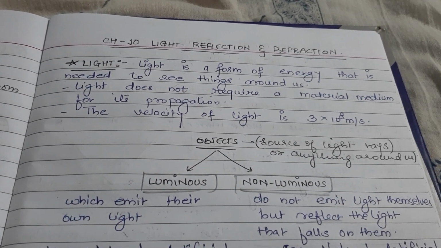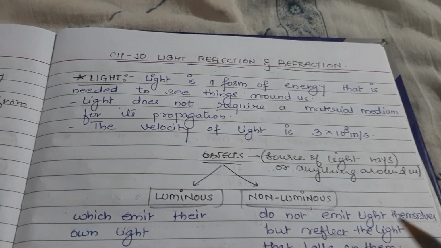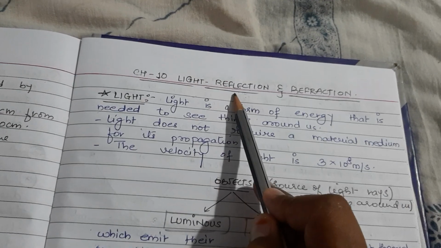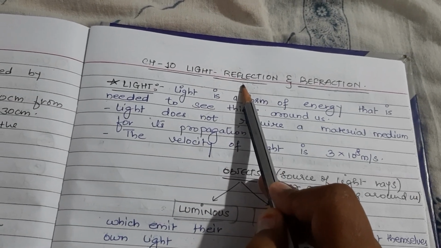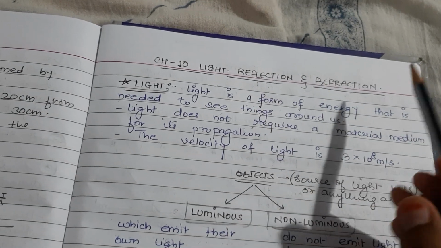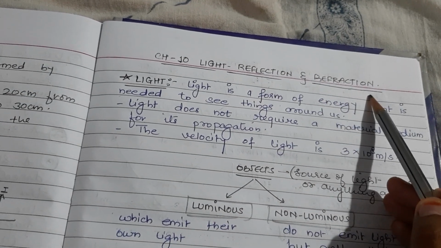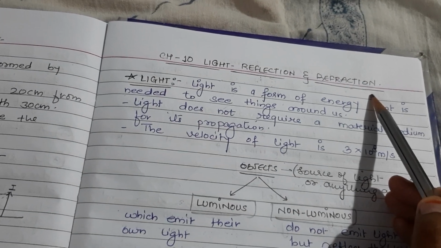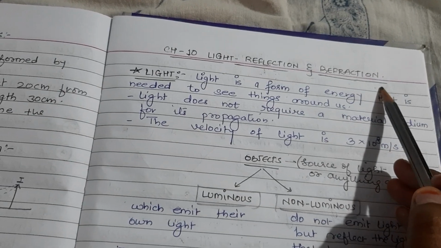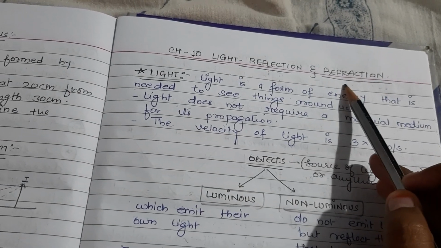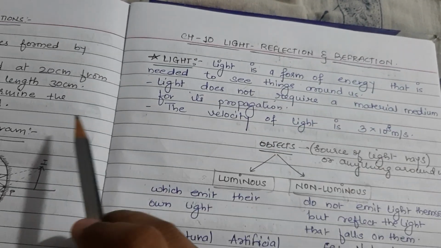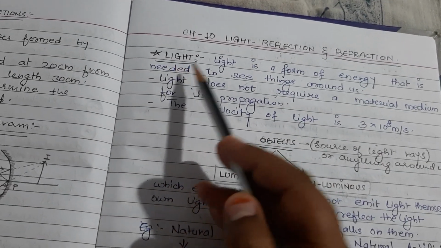Today we are going to start with chapter number 10, Light. The whole chapter is divided into two parts, reflection and refraction. In the reflection part you will study how image formation takes place, and also you will study about power of lenses. In the refraction part you will study about rainbow formation, mirage, as well as refractive index, and also how the twinkling of stars takes place. Now, we will start with the chapter.